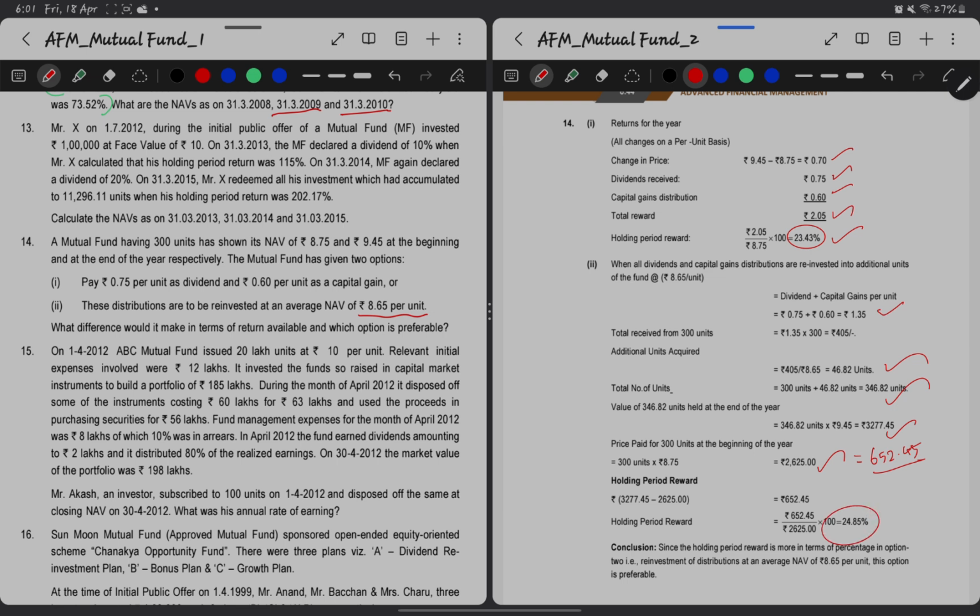As we can see, in the first option the holding period reward is only 23.43%, but in the second option it is around 24.85%. Hence the second option is viable as the return is more in the case of the second. Hence option 2 is preferable.